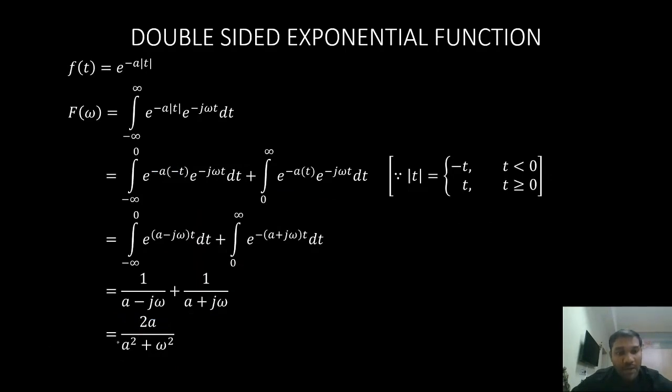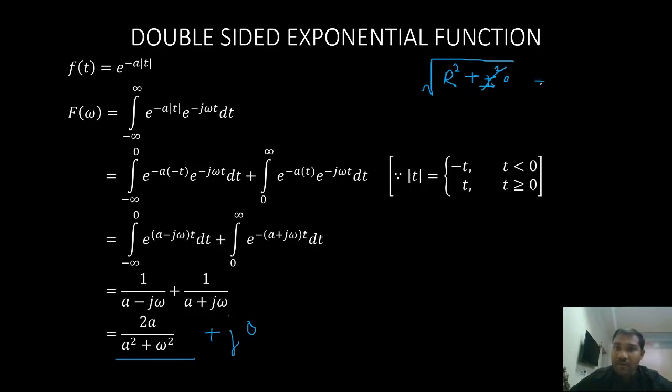Now if I want to find the amplitude spectrum and phase spectrum, what do I do? I have to separate the real and imaginary parts. If you look at this, there is no imaginary part here. So this by itself is a real term. That means the imaginary term is 0. So my amplitude spectrum will be root over real term square plus imaginary term square. Since the imaginary term is 0, this goes to 0.